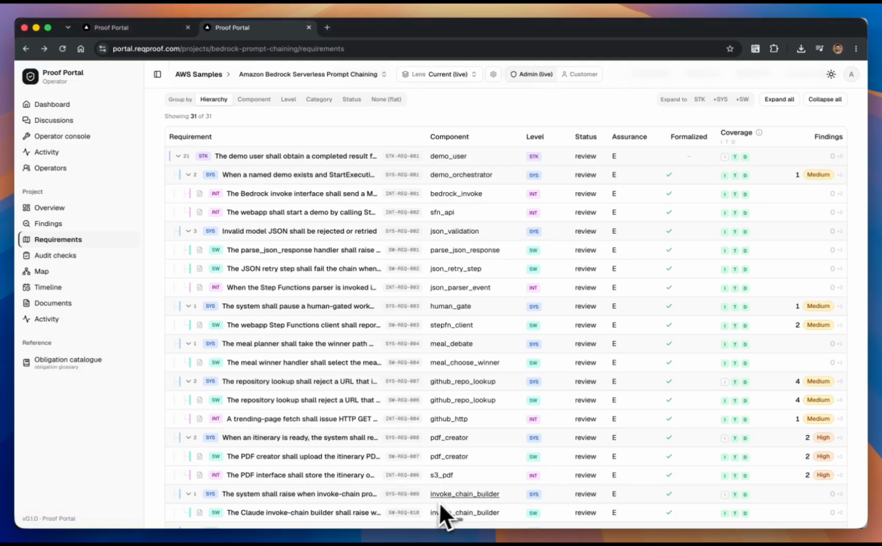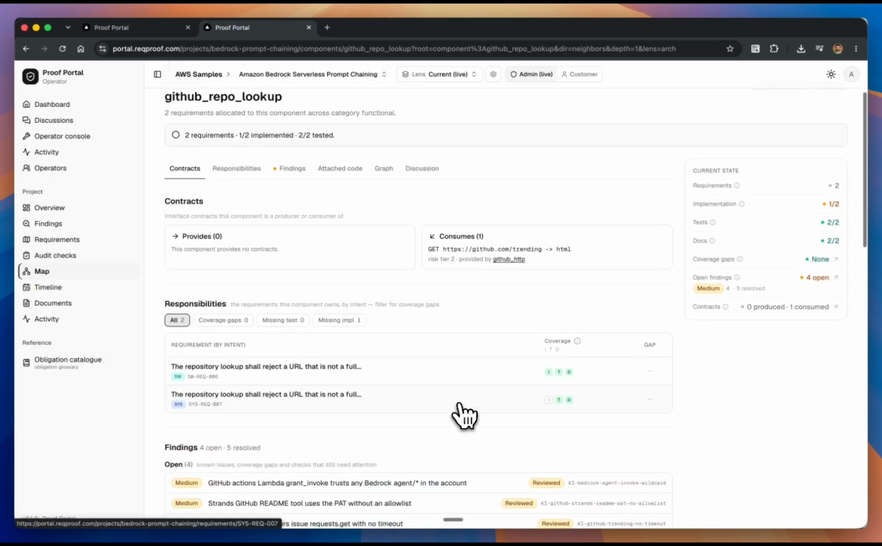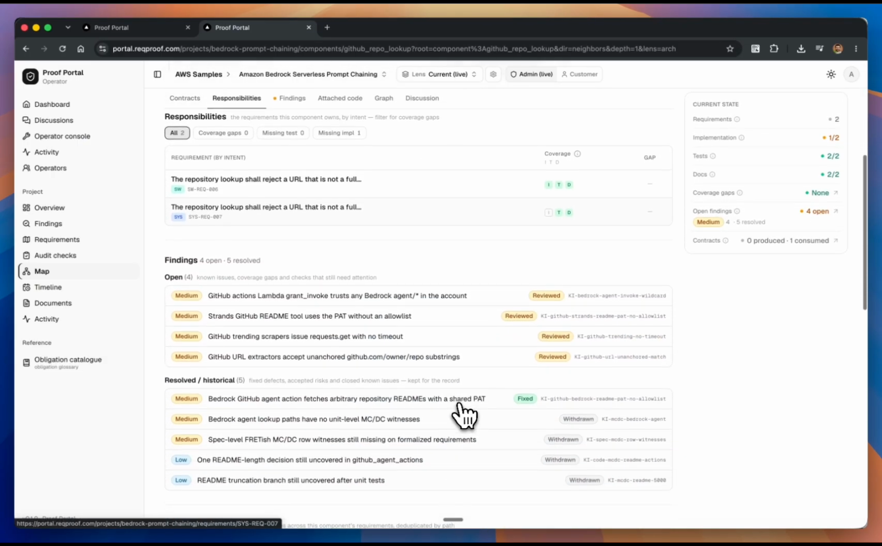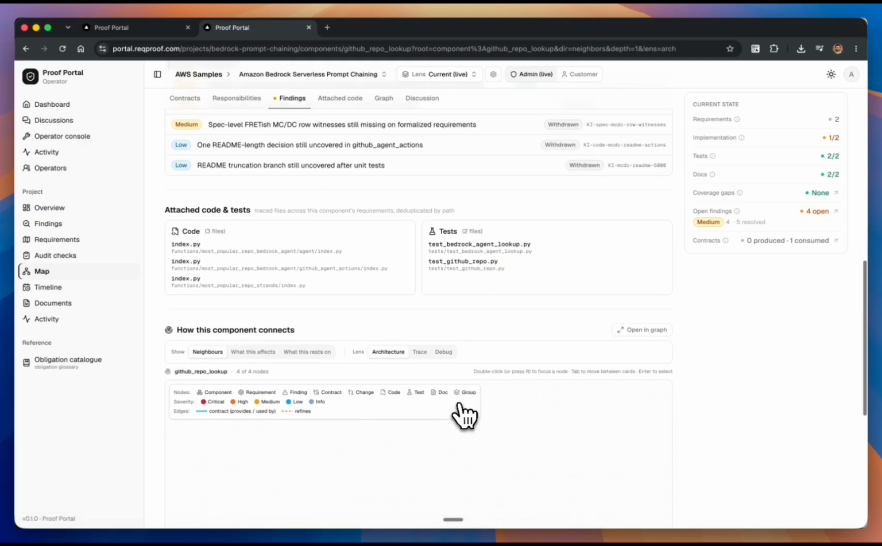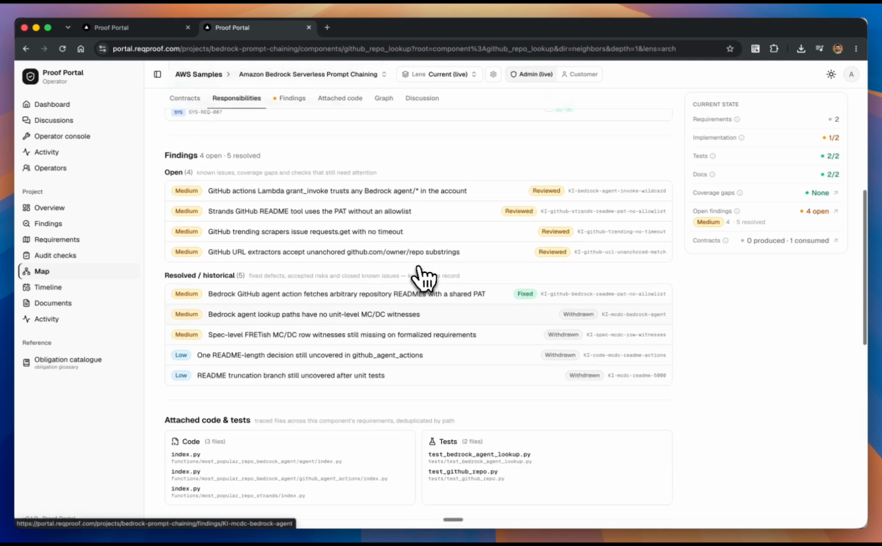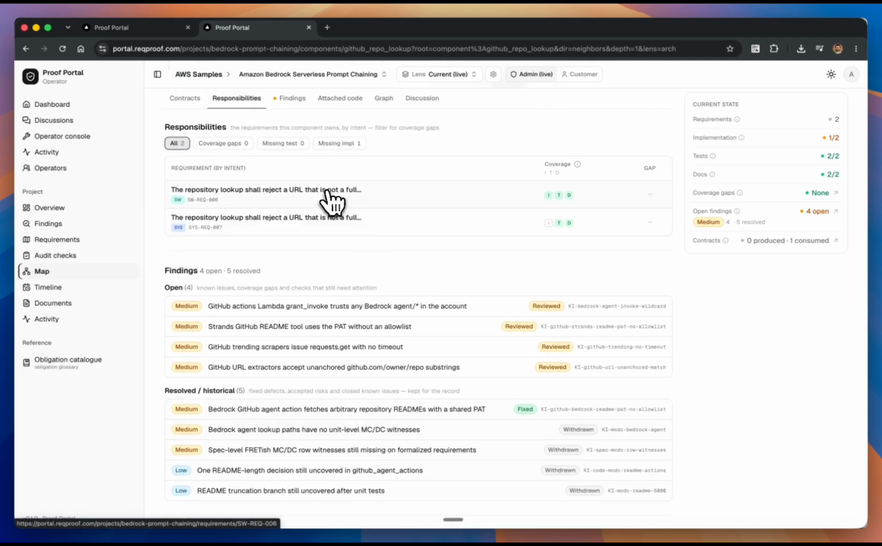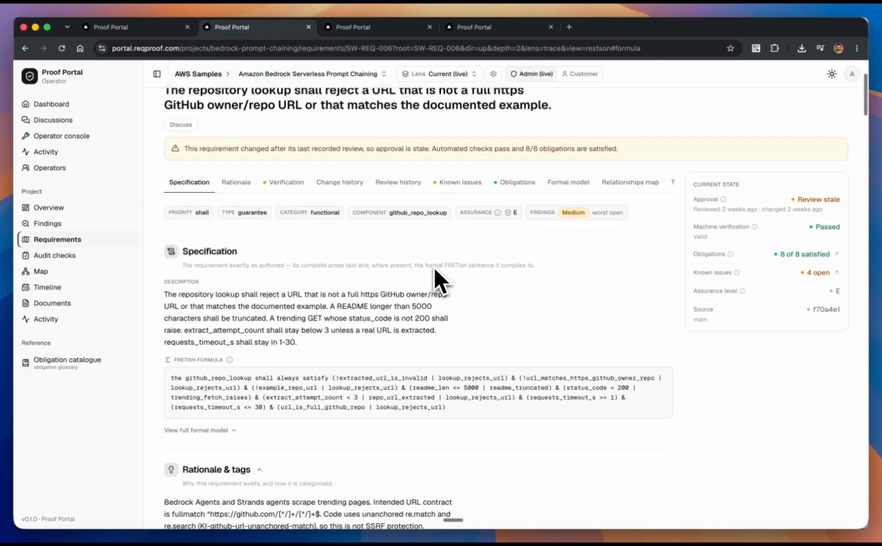This is the component responsible for GitHub interaction. A component in Proof owns responsibilities. It has requirements, open issues, changes, hazards, and evidence around the behavior it is responsible for. In this public project, this component has two requirements. Let's open one. This requirement describes how to validate GitHub links and its API content.